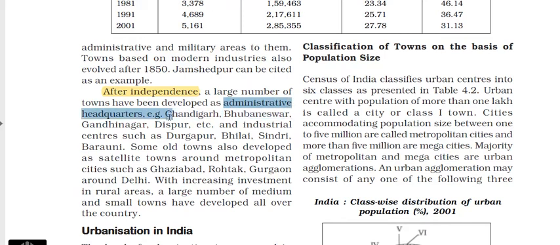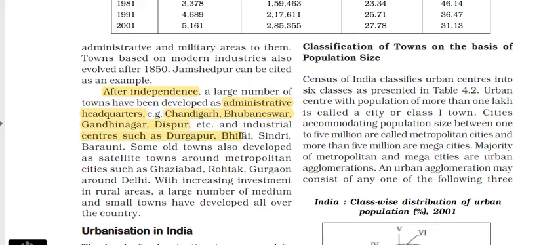Many towns developed in the form of administrative headquarters, like Chandigarh, Bhubaneswar, Gandhinagar, Dispur, and some industrial towns like Durgapur, Bhilai, Jamshedpur.